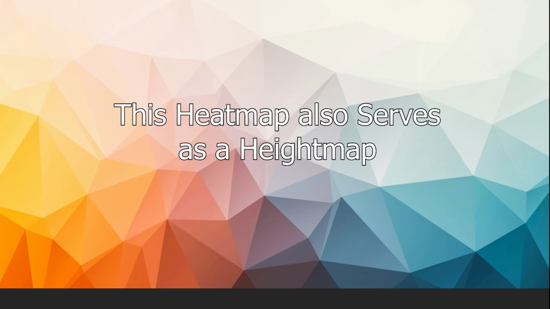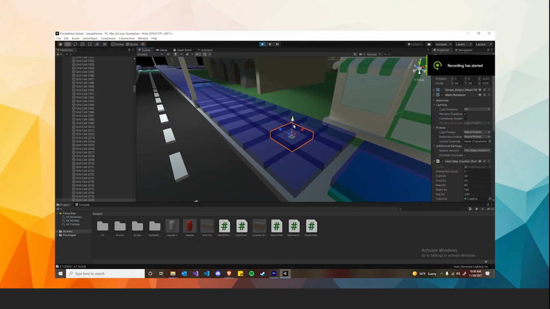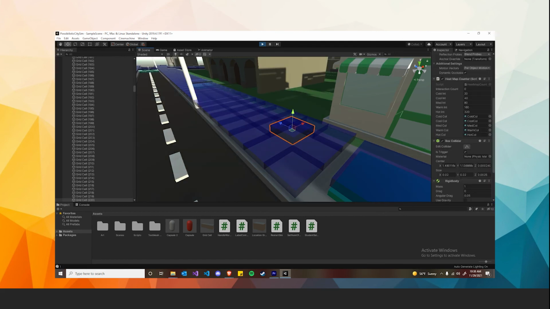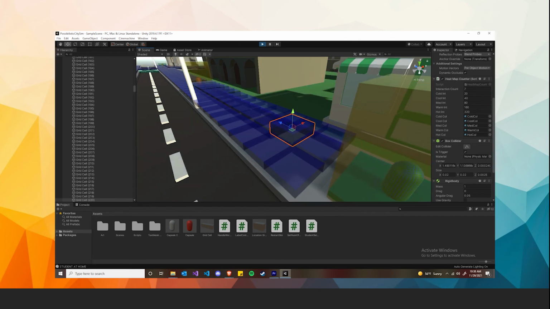While I refer to this feature as a heat map, it also serves as a height map due to some things I noticed during development. To keep it short, the heat map is made up of a collection of prefab cells. Each time a student enters one and passes through, it increases a local interaction count and then changes the material of the cell based on which interval the interaction count falls in. The intervals are cold, cool, medium, warm, and hot, with cold maxing at half the total number of students, with each interval doubling afterwards.